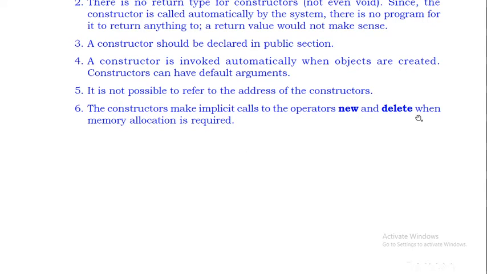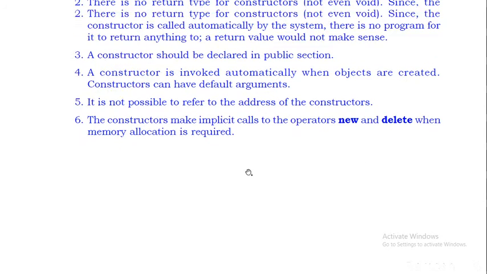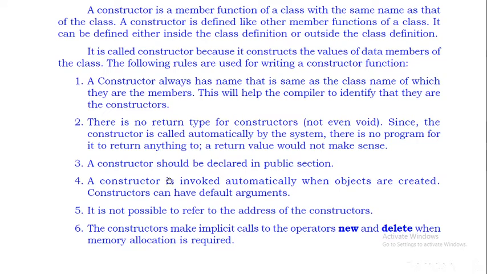It implicitly calls them when memory allocation is required. Only when memory allocation is required will new and delete be called. So these are the rules for writing a constructor.